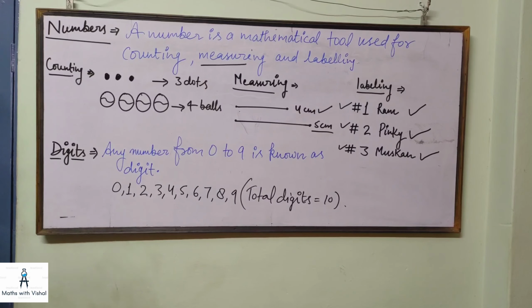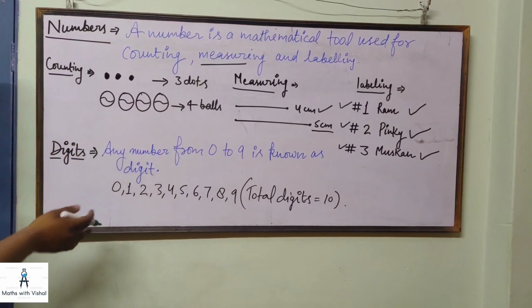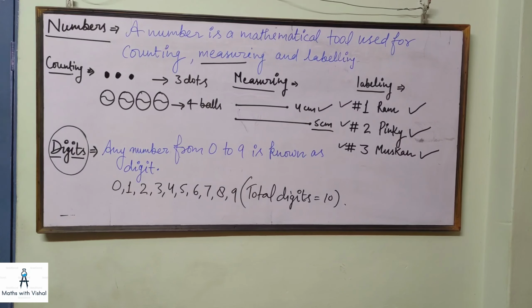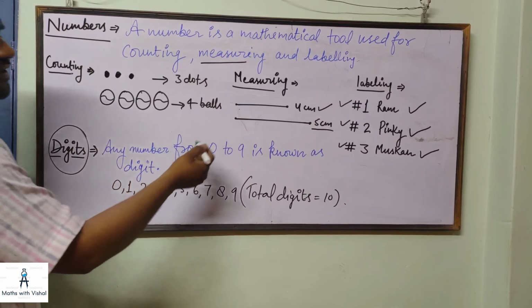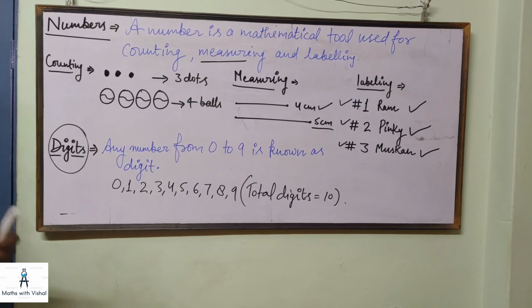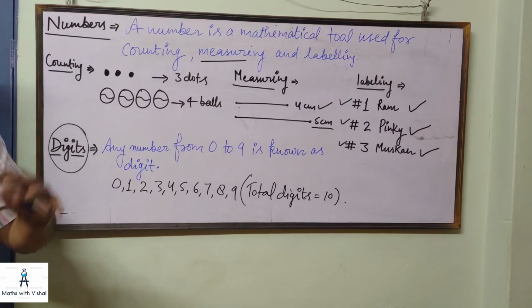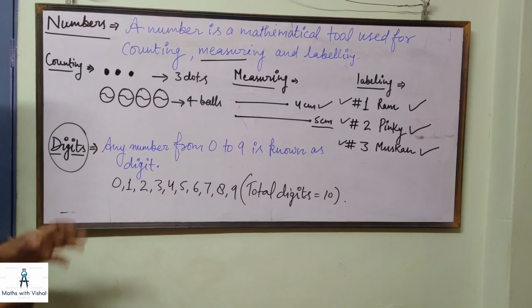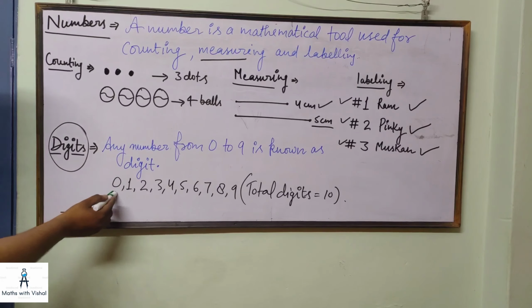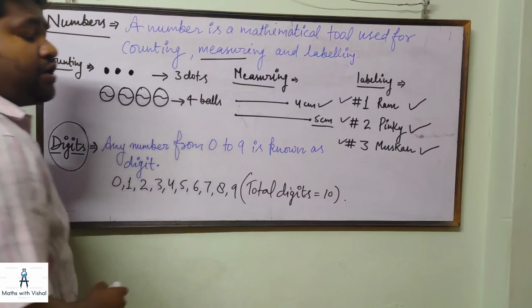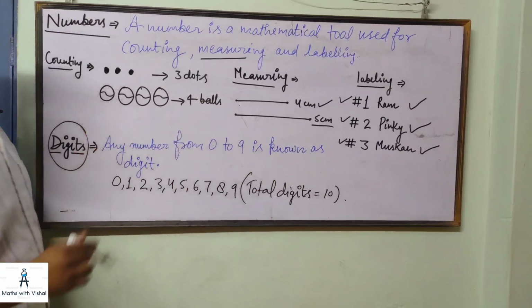Now, before understanding the number, we need to understand the digits. So what are digits? Any number from 0 to 9 is known as a digit. कोई भी नंबर, that is if you are taking any number from 0 to 9, that will be known as a digit. उसको हम digit कहेंगे, like 0 1 2 3 4 5 6 7 8 9. So there are a total of 10 digits.